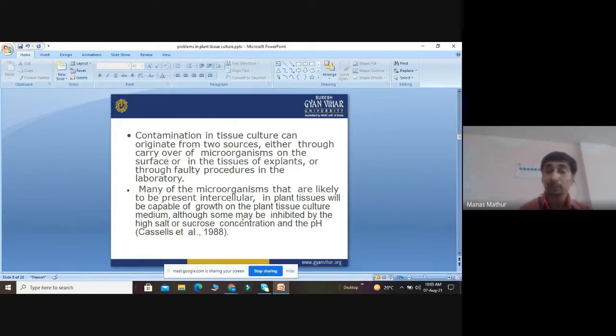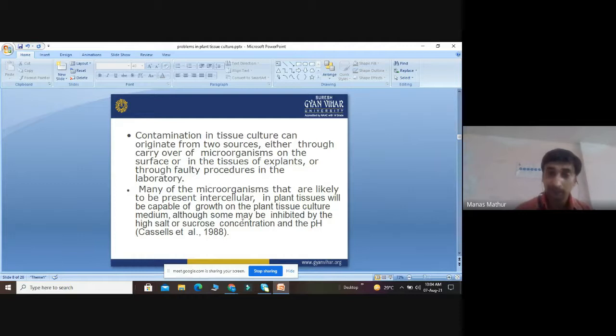But many of the microbes that are likely to be present inside the tissue, intracellular in plant tissue, are very much capable of growth on the plant tissue culture medium. Although we can inhibit these endophytes by increasing the salt or sucrose concentration and adjusting the pH level. Basically, the pH we maintain is about 5.8.